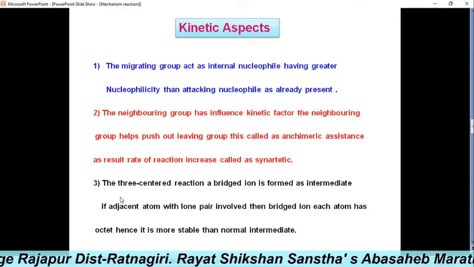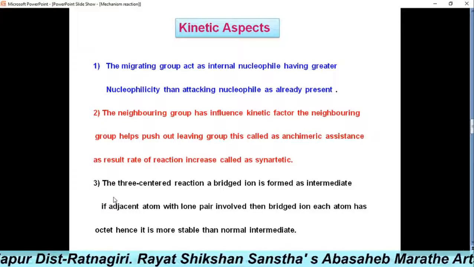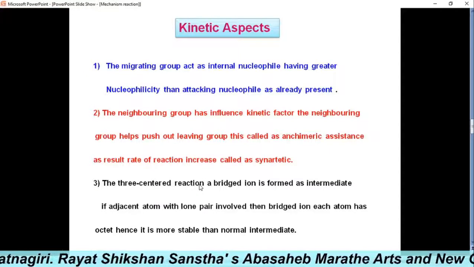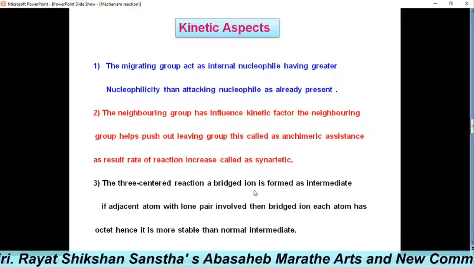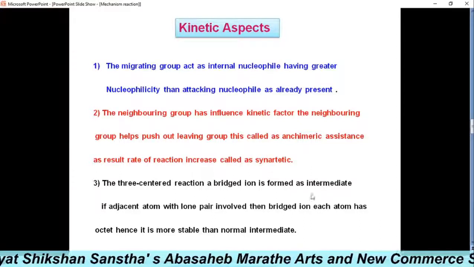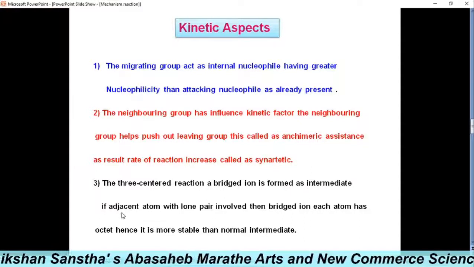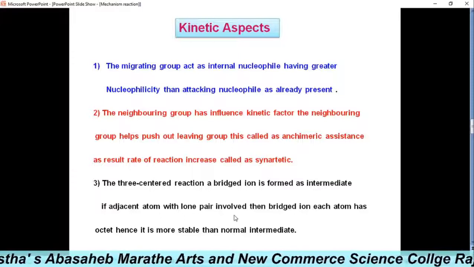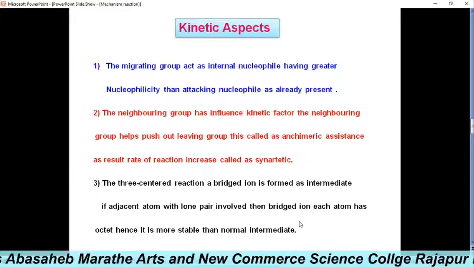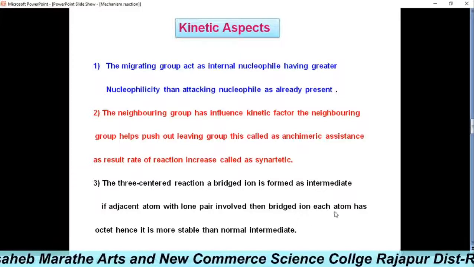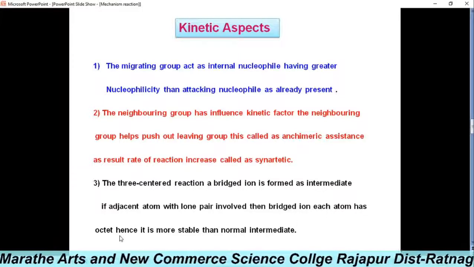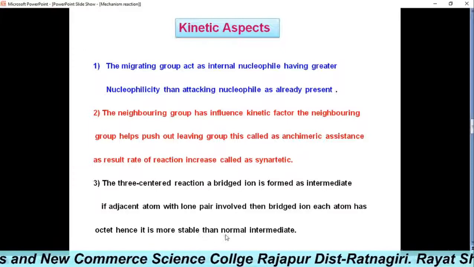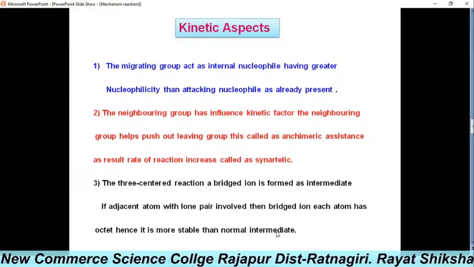In another aspect of the kinetics, in the three-centered reaction, a bridged ion is formed as an intermediate. If the adjacent atom with a lone pair of electrons is involved in the bridge ion, the atom has an octet, hence it is more stable than a normal intermediate.